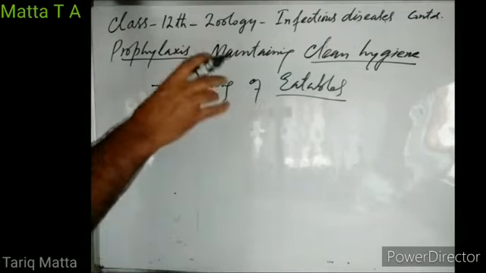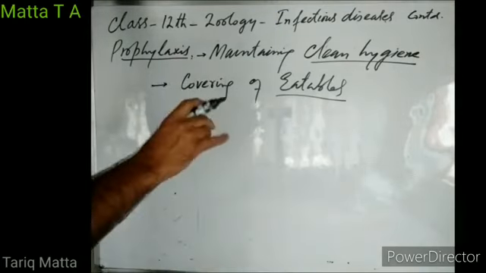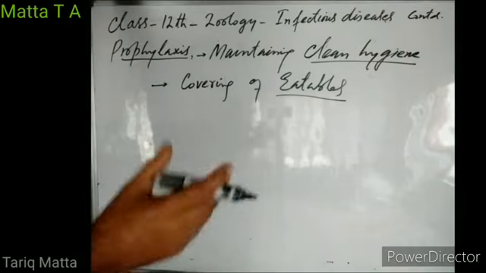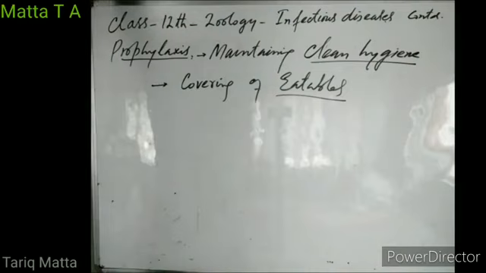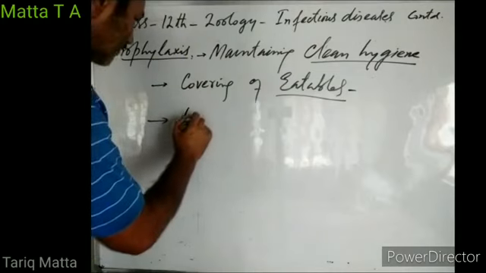And those houseflies, if they sit on our food items, they will transfer the eggs from excreta to food items, right? Similarly, cockroaches, they may also move over the excreta. And if then they move over our food items, they may transfer the eggs, right? So covering up eatables.